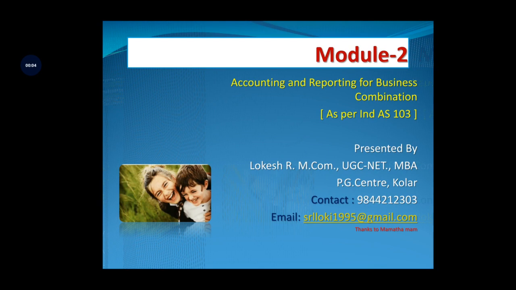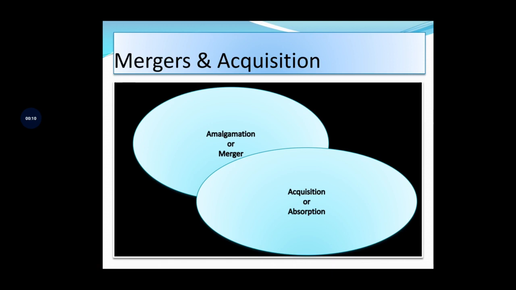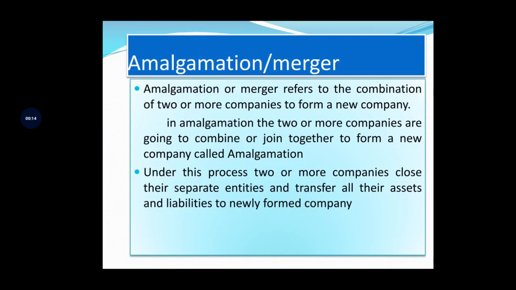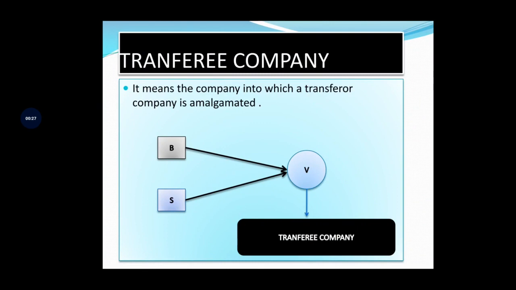So in the last class we discussed the concept of amalgamation or merger. We also discussed the meaning of amalgamation or merger, which is the transferor company, the company that is going to transfer its assets and liabilities to another company, and which is the transferee company.